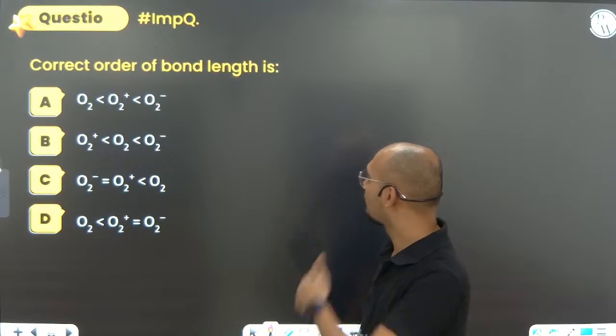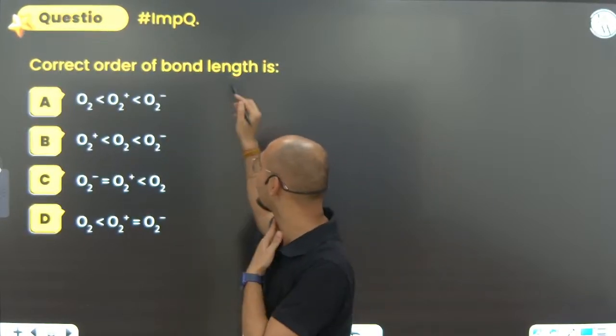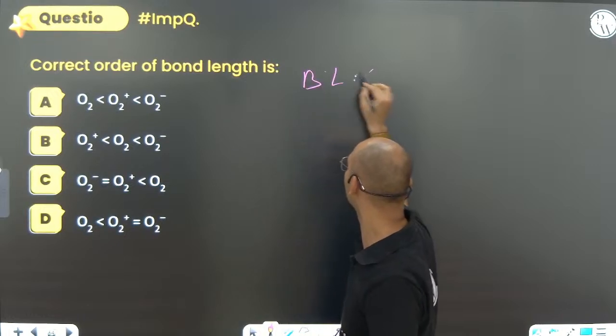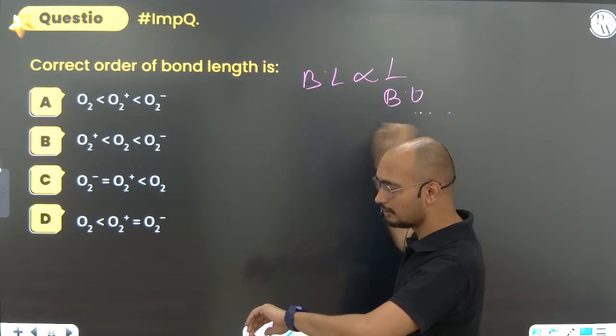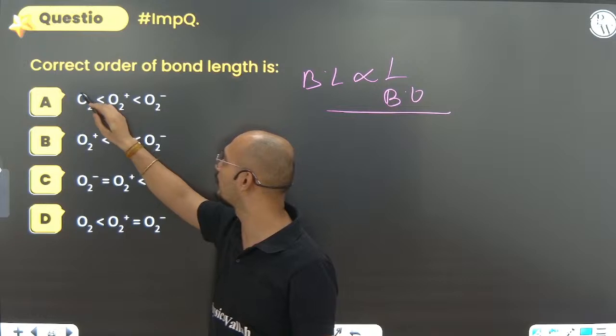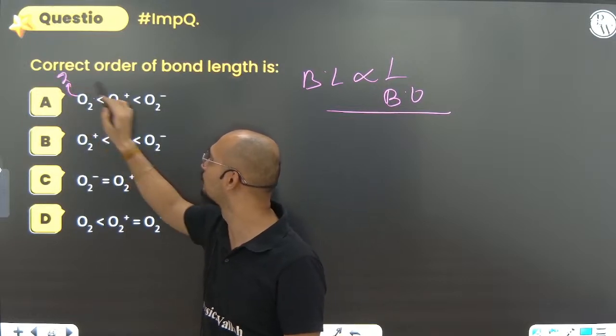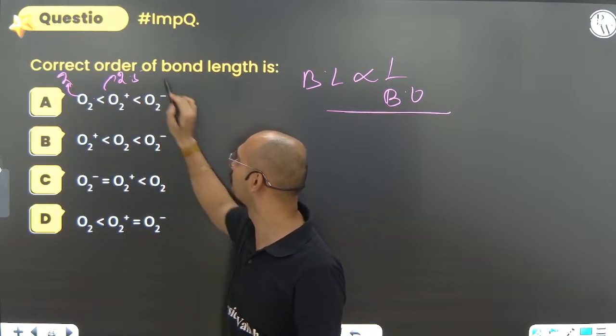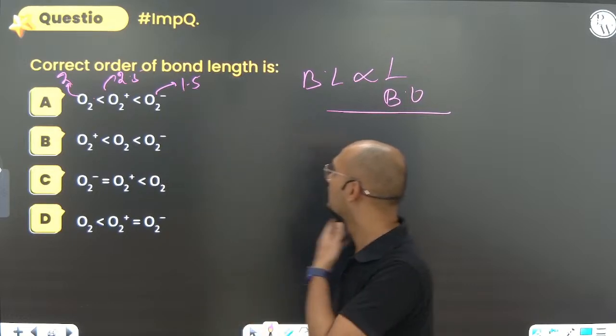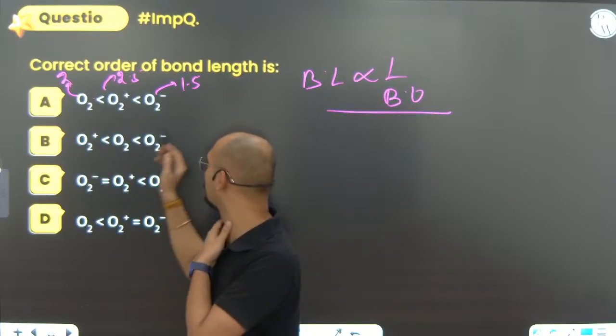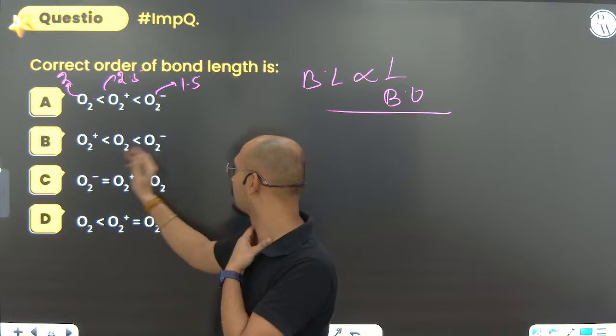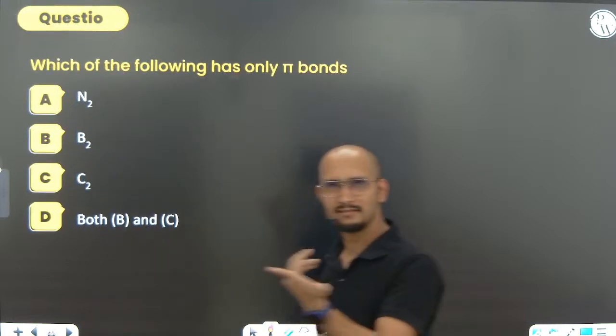Correct order of bond length. Okay, bond length is inversely proportional to bond order. Can you see, the highest bond order, O2 will have how much? 2. O2 plus 2.5, O2 minus 1.5. So bond order of course is going to be maximum for O2 plus and minimum for O2 minus. Option B. Easy, okay?